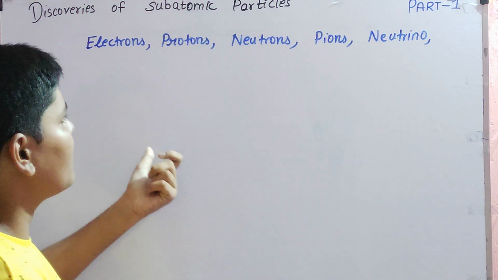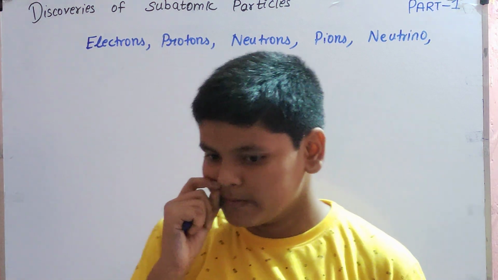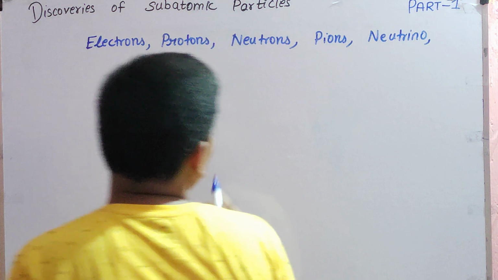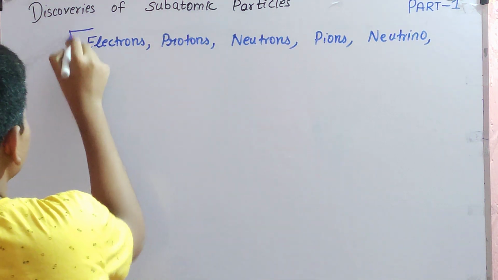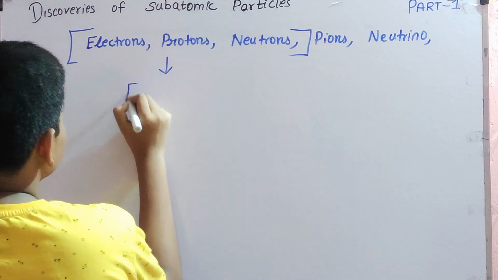There are so many subatomic particles, and most of them are almost invisible. You cannot see them. But mostly these three, electrons, protons and neutrons, are the fundamental subatomic particles.